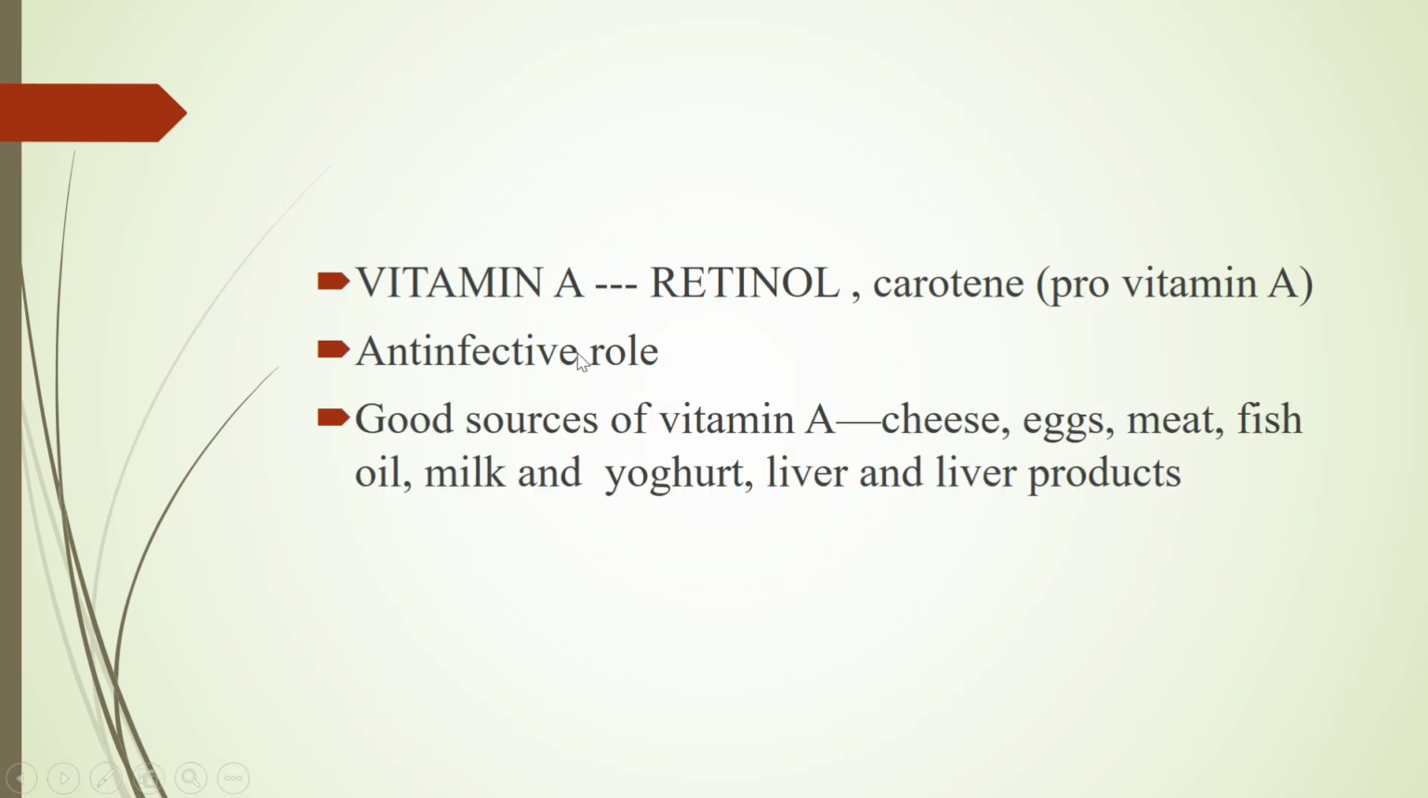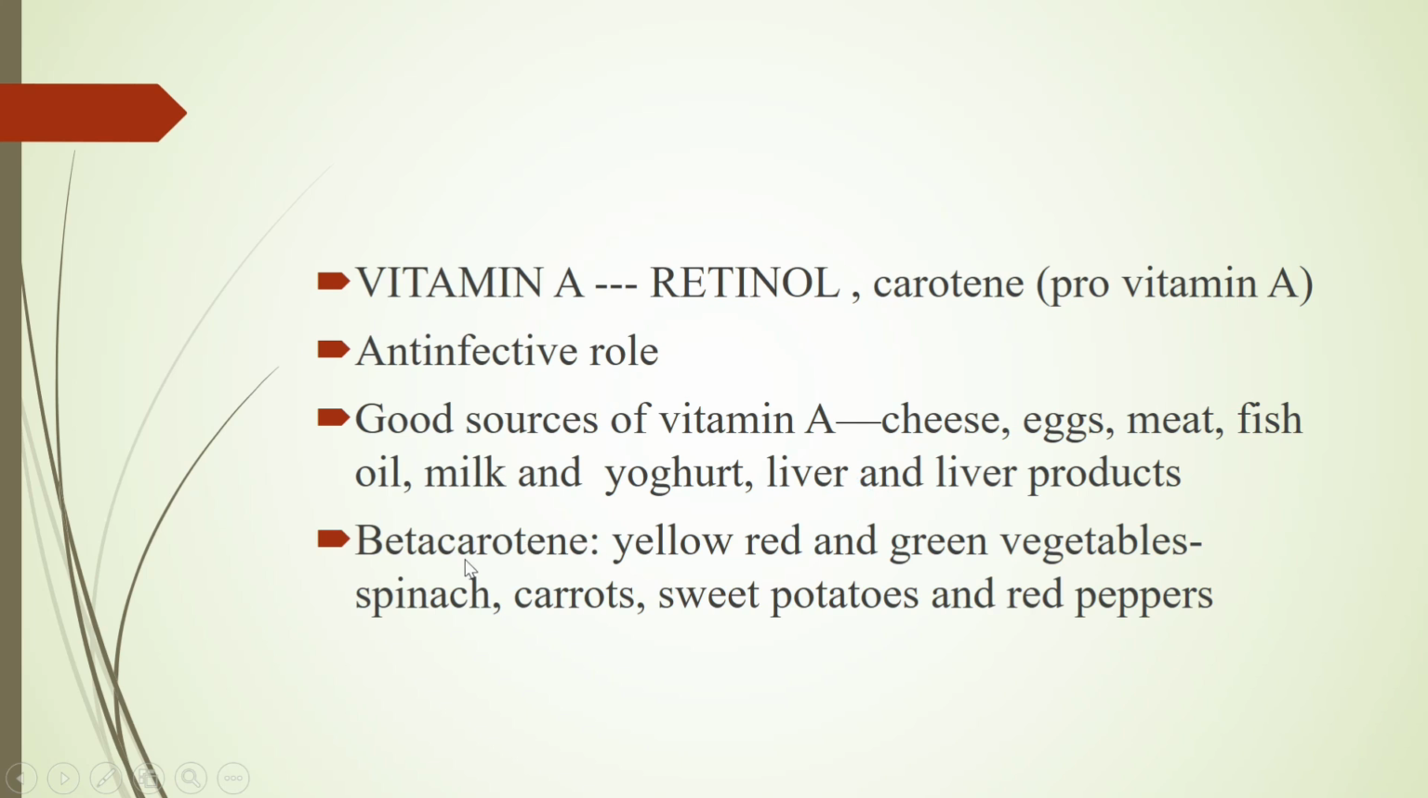Vitamin A mainly comes from animal sources. Good sources of vitamin A include cheese, eggs, meat, fish oil, milk and yogurt, liver and liver products. Beta carotene sources include colored vegetables, that is yellow, red and green vegetables. Examples: spinach, carrots, sweet potatoes and red peppers.